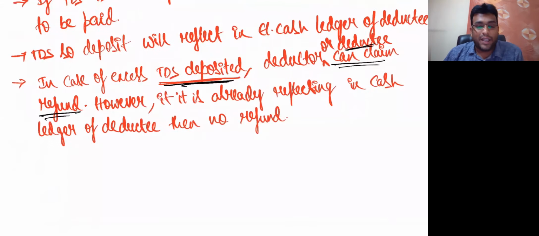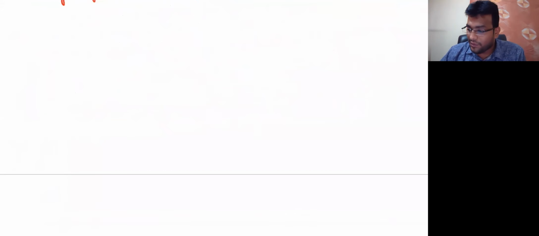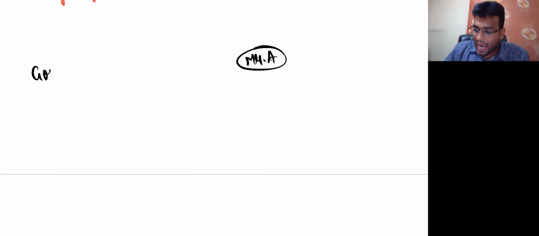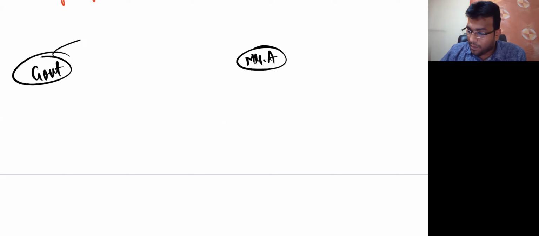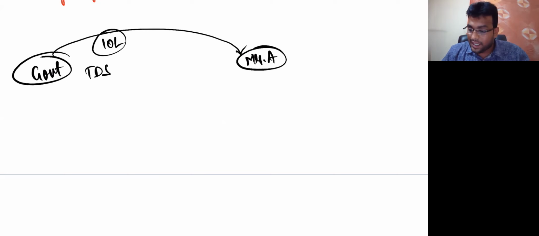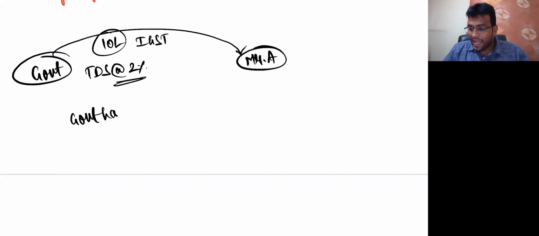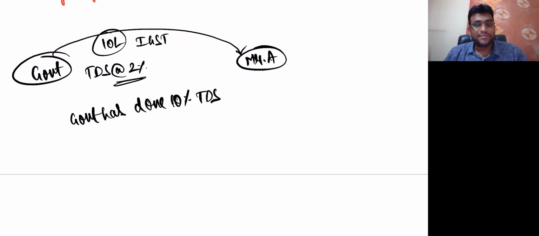To clarify this point, I'll give a small example here, my dear friends. See, for example, there is one person called Mr. A, and there is the government. Government is supposed to pay him 10 lakh rupees. They have to do TDS. Let's say there is IGST. They should do TDS at what rate? 2%. But instead of 2%, by mistake, the government has done 10% TDS. That means what has happened now? Extra 80,000 TDS done.